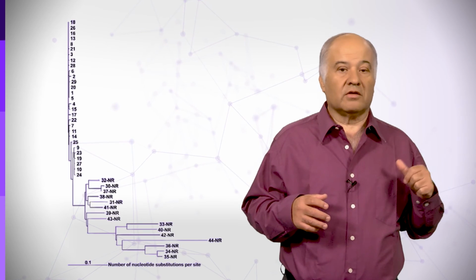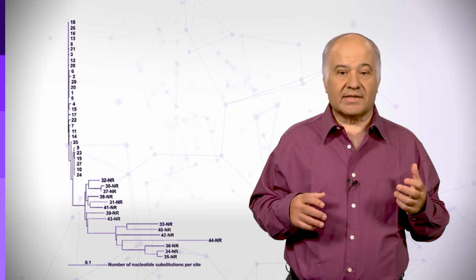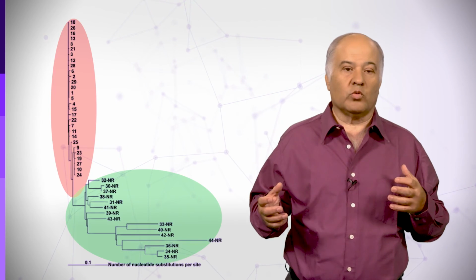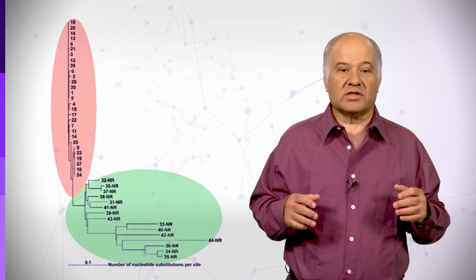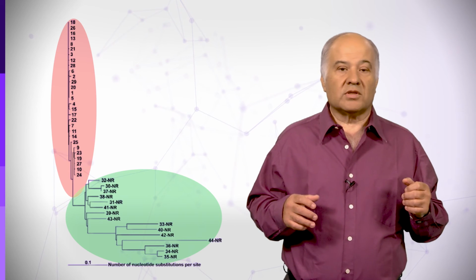Finally, we return to the question you asked me at the beginning of this unit regarding the physician who may have infected his own patient with the hepatitis C virus. Maya and Ronen, look at this figure from the original paper. As you can see, the tree clearly separates the patients who were involved in this case in red from other patients carrying the HCV virus in green. Note the very short branches between the sequence of the physician, patient number 1, and the sequences belonging to the patients that he infected, suggesting that the doctor was indeed the source of the infection.